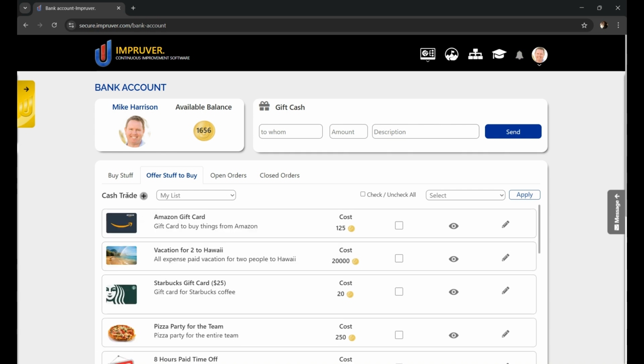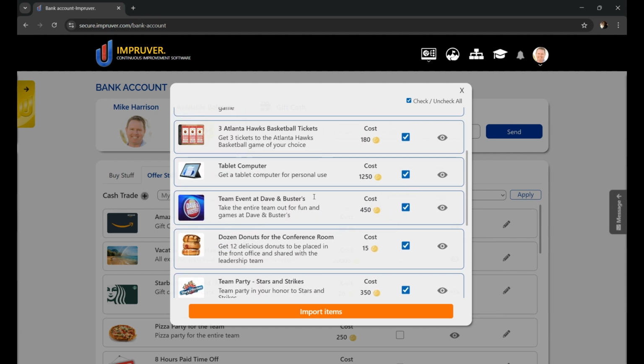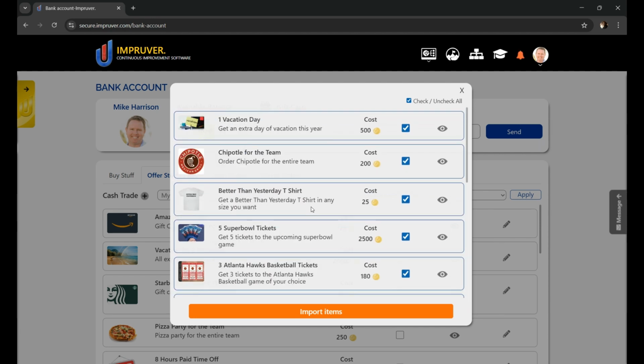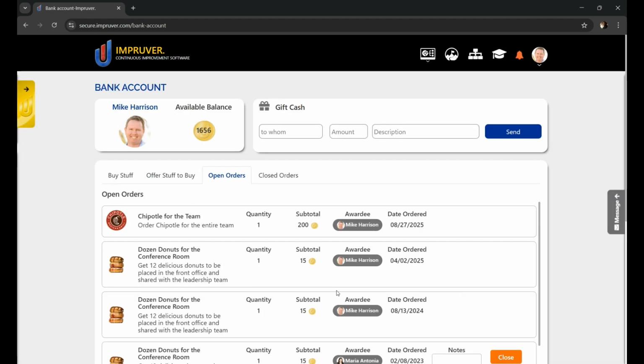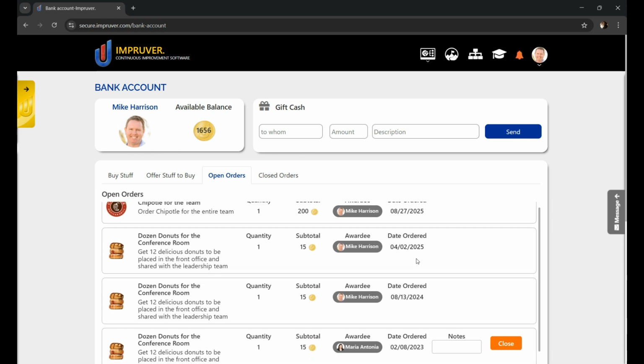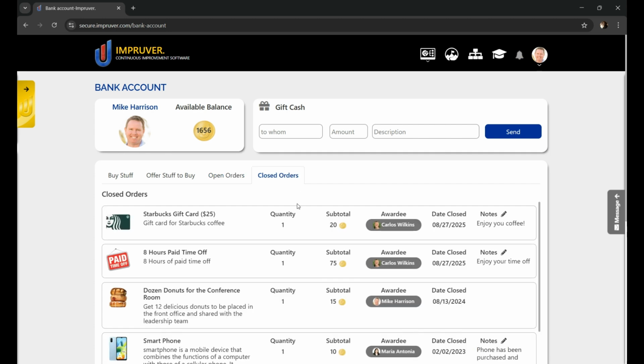To create new objects, click this button, add new item, or you can just grab a pre-made list from this sample list, for example. Lists like this can be built and made available by any other user in the software. As people make orders, you can go through the order fulfillment process. Here's a list of open orders. Once those orders are closed, you mark them closed, and then they appear here on the closed order list.